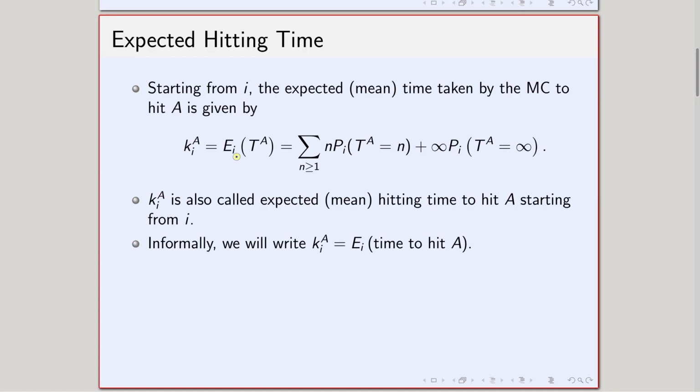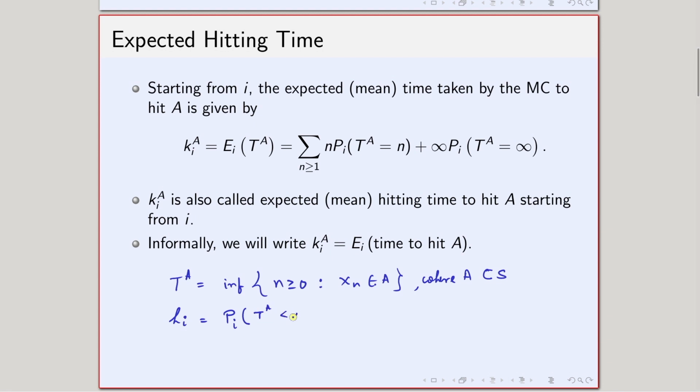Just recall again that T_A we have defined to be the infimum of the set n greater than or equal to 0 such that X_n belongs to A, where A is a subset of S. In the previous 3 lectures we talked about hitting probability, which we denoted by h_i, the probability starting from i that T_A is less than infinity.